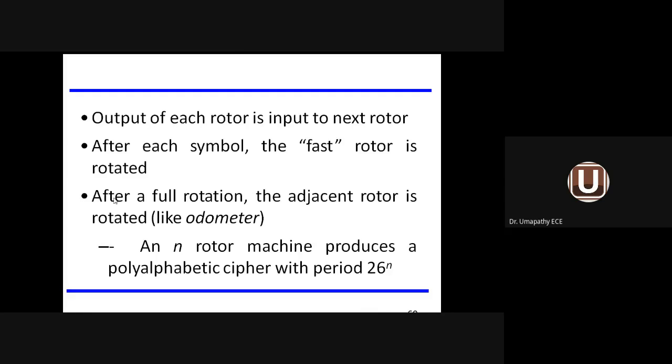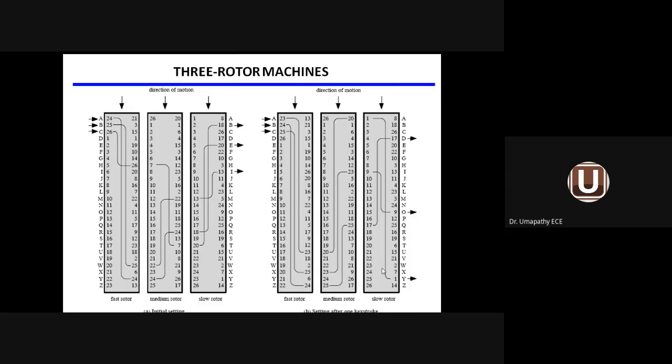Suppose 6 rotors are there. A 6-letter symbol will be prepared. Then the first rotor will be rotated so that its position is changed. After a full rotation, the adjacent rotor is rotated. Likewise, you can prepare a cipher with a period of 26 to the power n, and you can prepare a number of cipher methods. A 3-rotor machine is shown here.